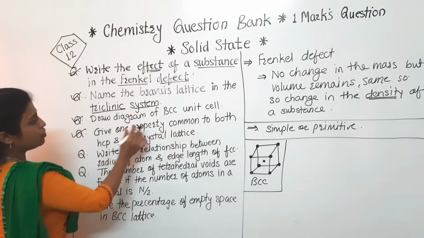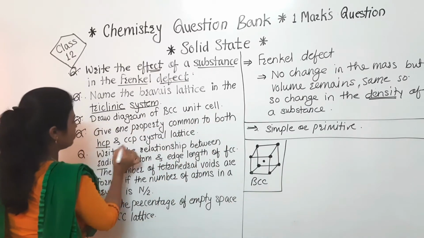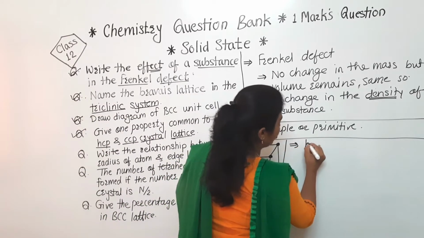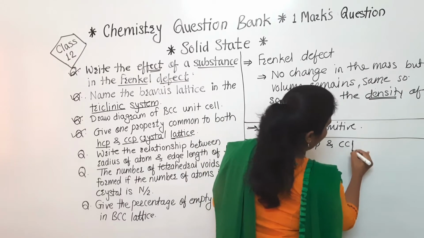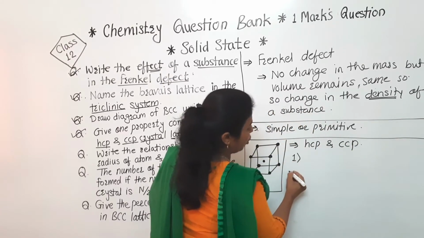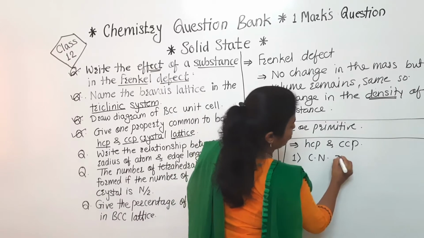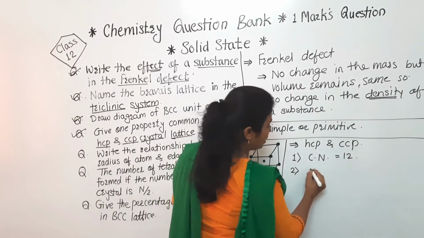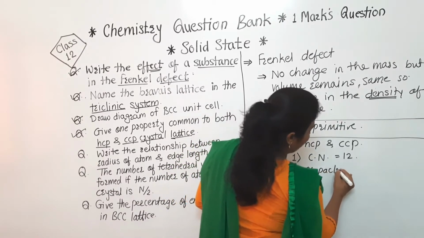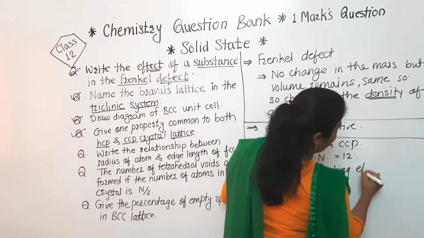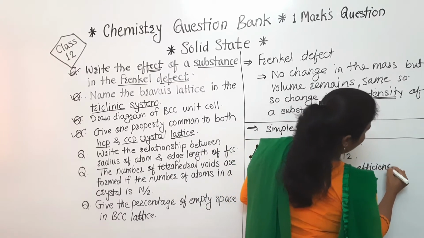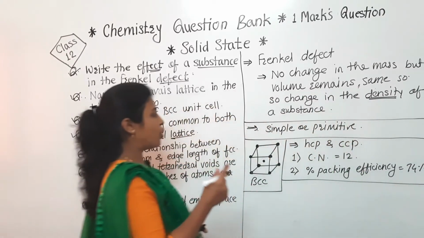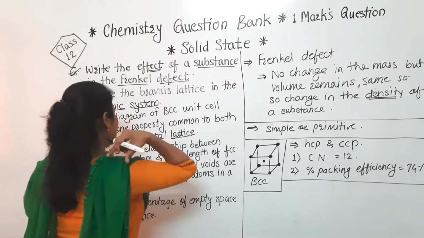Next question, give one property common to both HCP and CCP crystal lattice. तो ऐसे कौन से प्रॉपर्टीज है जो कि HCP and CCP में कॉमन है? In that, the first property is coordination number, both are having the coordination number 12, and the second common property is percentage packing efficiency, and that percentage packing efficiency is 74%. So these are the two common properties present in HCP and CCP.